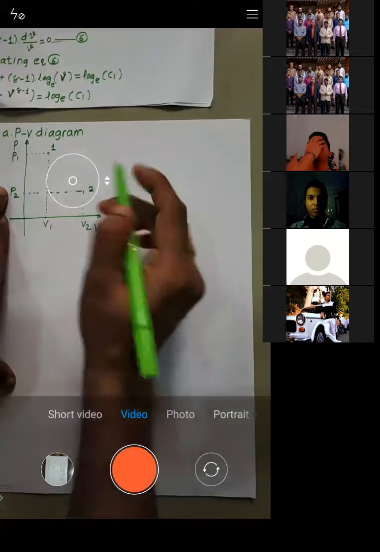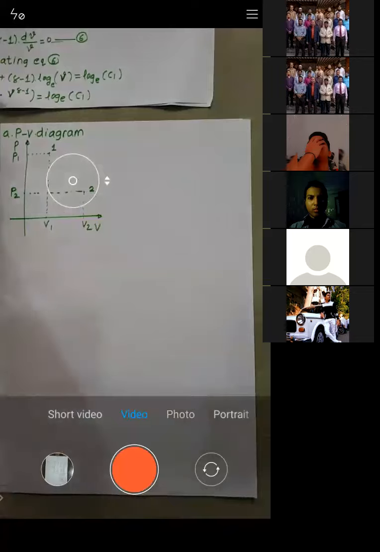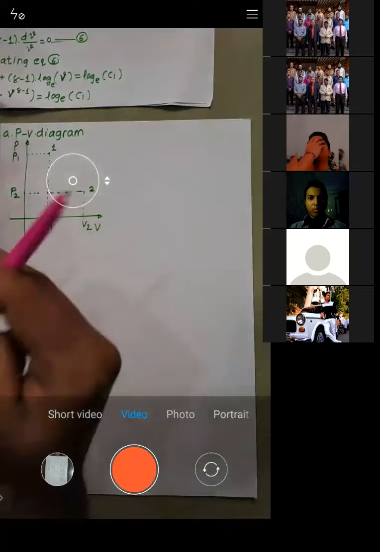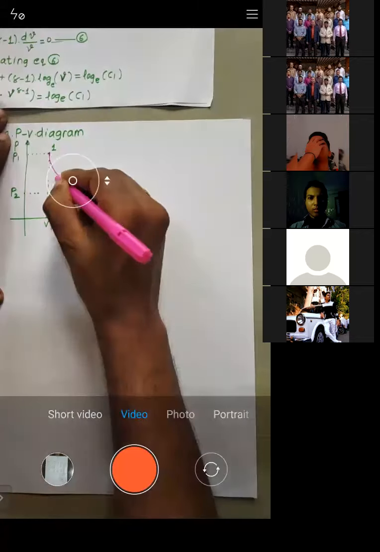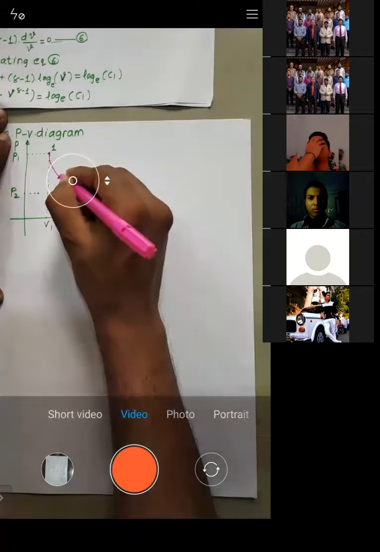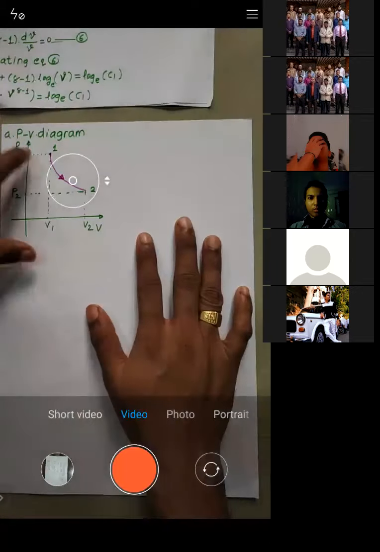Now we are interested to move from point number 1 to point number 2. Let's say we need to move it from point number 1 to point number 2, so we will move it like this. Try to understand. Now see, this is an adiabatic process.